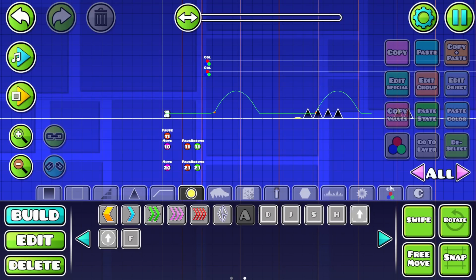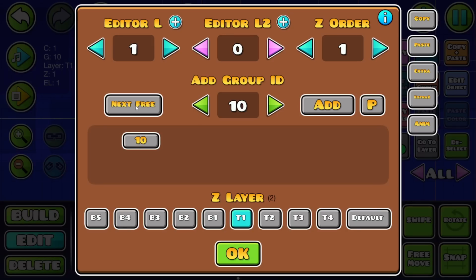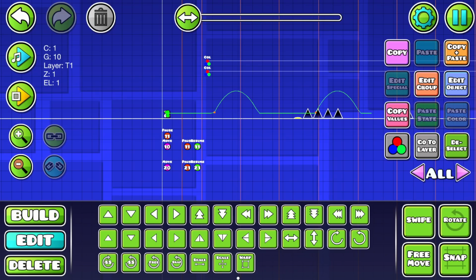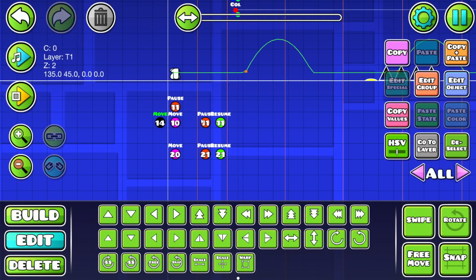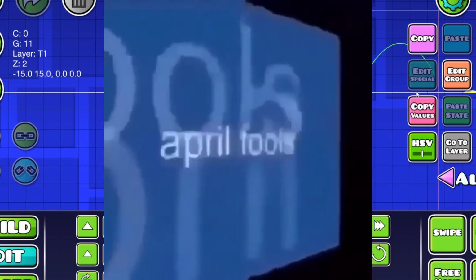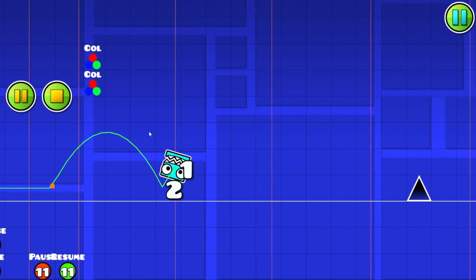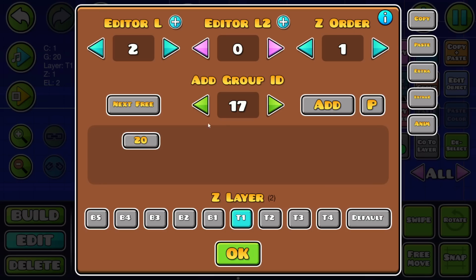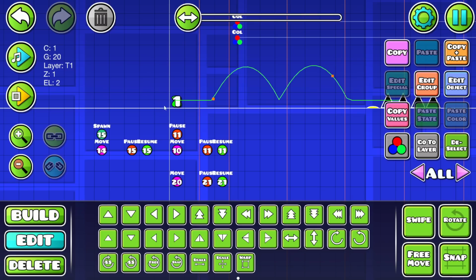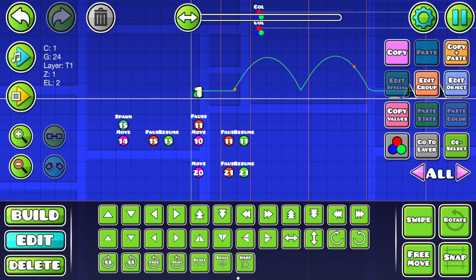We also are going to need to have the number follow the player, and then we can put that on the same group as the move trigger, except actually it's gonna have to go on a different group, because we want this one to be active at the start. We don't want the 2 to follow us either. We only want the 1 to. Because basically, the idea is that these numbers are going to keep track of our position.